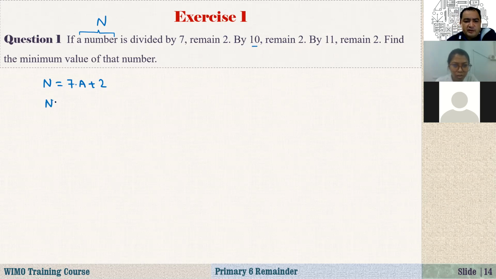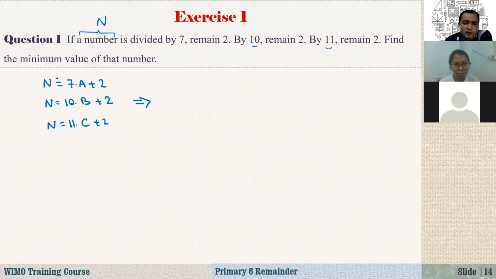That means that if you divide this by 10, the quotient is b and the remainder is again 2. And by 11, the remainder is 2. So it is n equals 11 times c plus 2. Find the minimum value of that number. Again, I'm just converting this into this form.